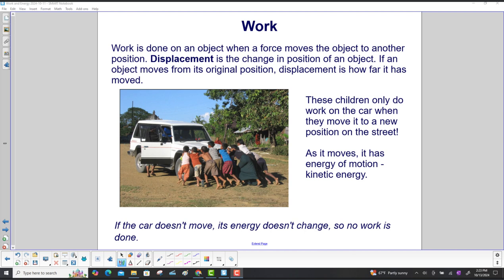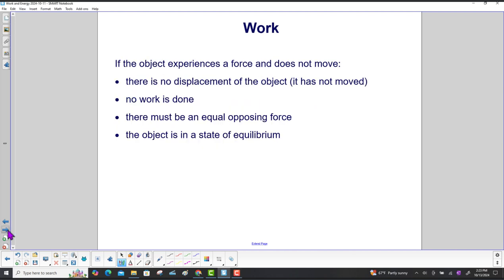If an object moves from its original position, displacement is how far it has moved. These children only do work on the car when they move it to a new position on the street. As it moves, it has energy of motion, kinetic energy. If the car doesn't move, its energy doesn't change, so no work is done. If the object experiences a force and does not move, then there is no displacement of the object. It is not moved. No work is done.